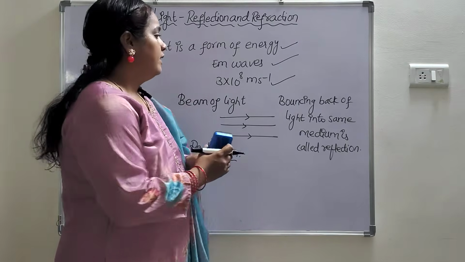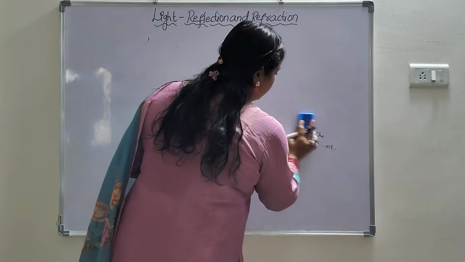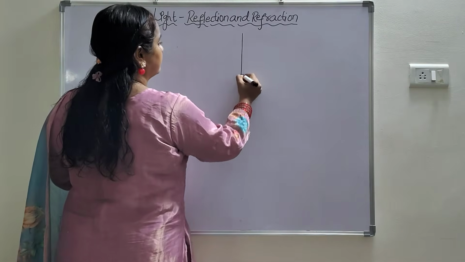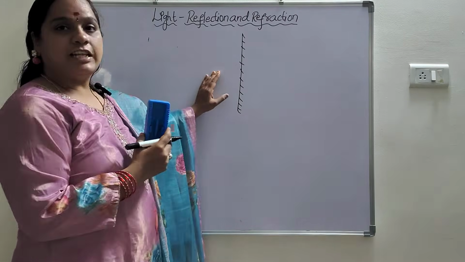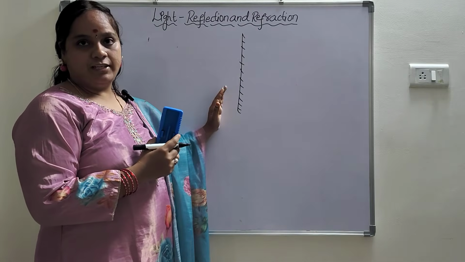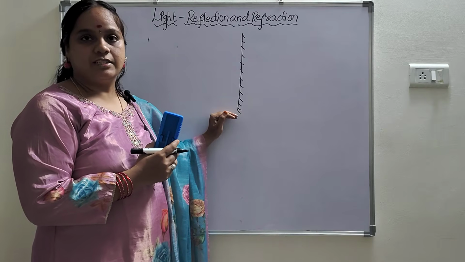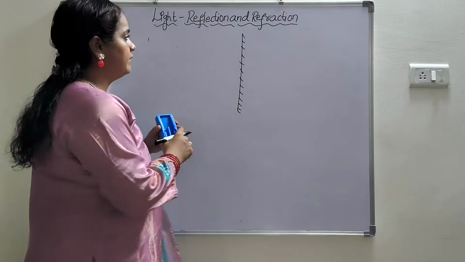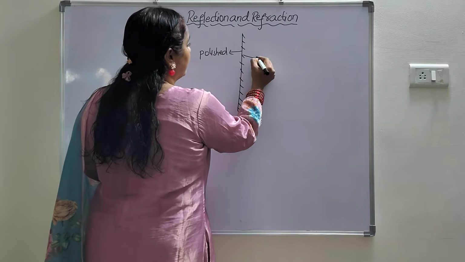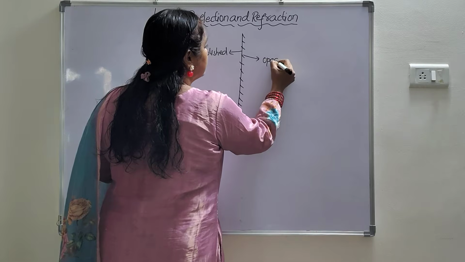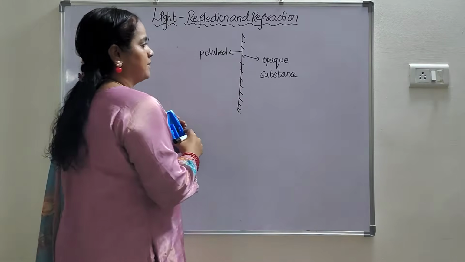What is a plane mirror? A plane mirror is nothing but a surface where one side is highly polished, and the other side is coated with an opaque substance.